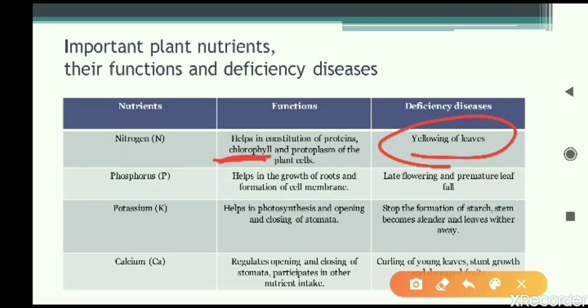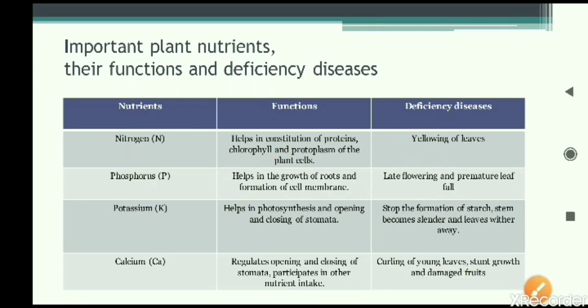You can relate this to chlorophyll. Chlorophyll pigment is green in color, and if the chlorophyll is not formed because of the lack of nitrogen, then it will lead to yellowing of leaves because chlorophyll is not there in that plant.